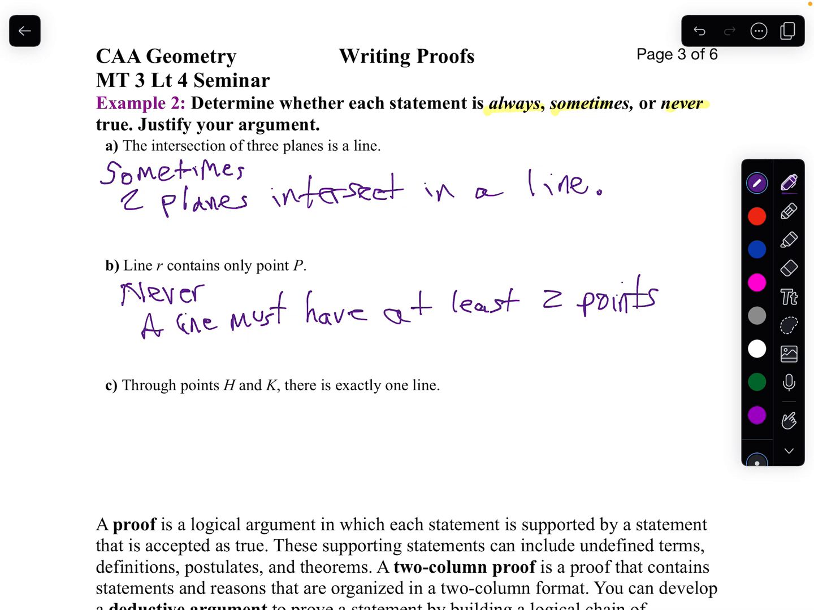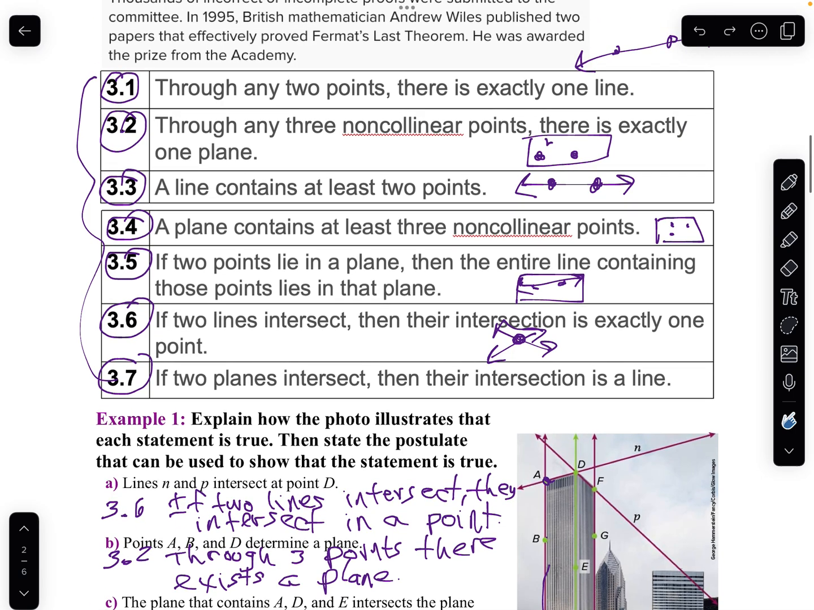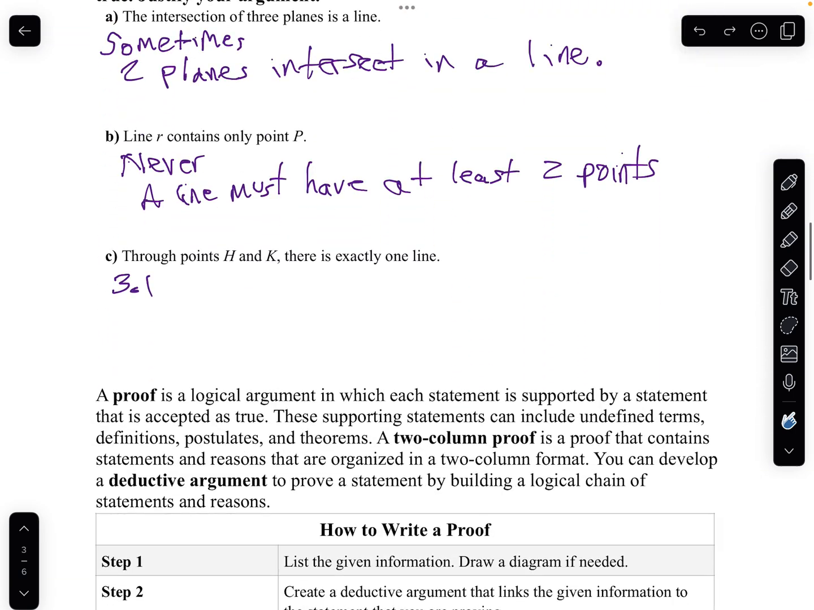Now, our third one says through H and K there's exactly 1 line. That's our very first postulate we looked at, isn't it? That's postulate 3.1, which says pretty much what we just said here. Let's take a look at it together, instead of me guessing. So through any 2 points, there's exactly 1 line.